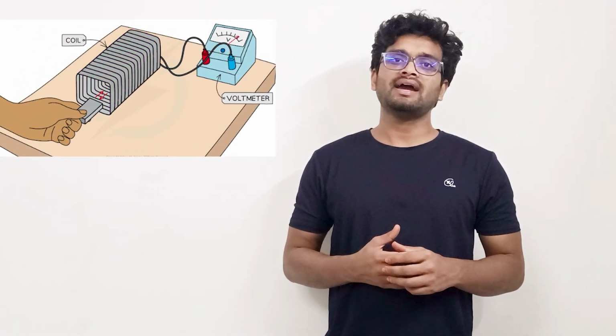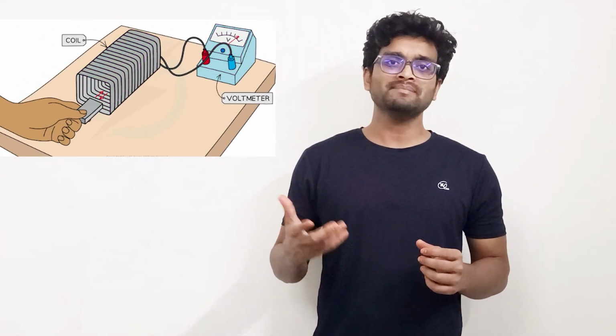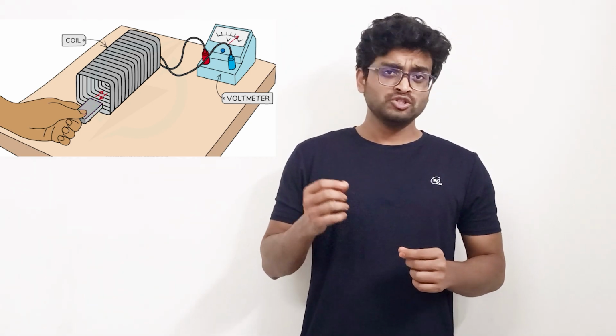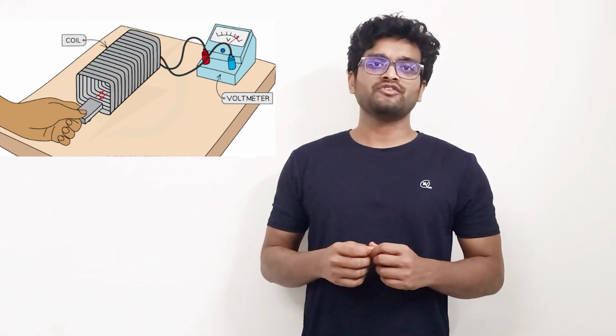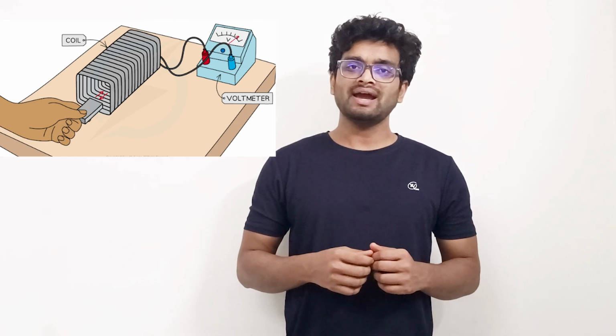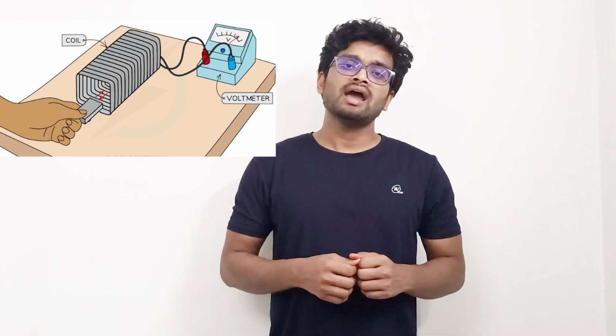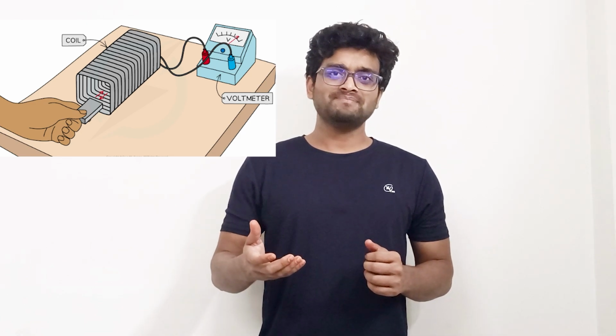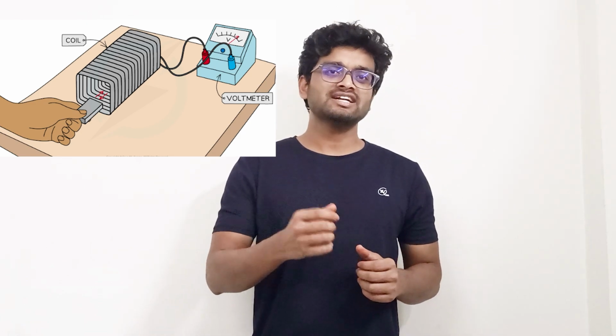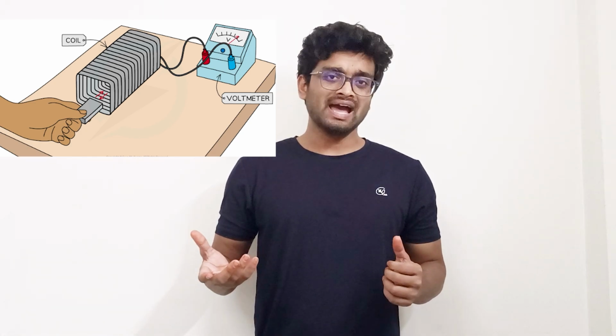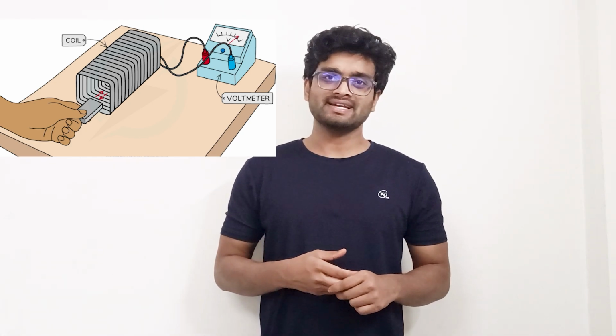Okay, quick question. Let's say you have taken a coil, a voltmeter and a bar magnet. You have connected one terminal of the voltmeter to one end of the coil and the other terminal of the voltmeter to the other side. And you have just placed the bar magnet inside the coil. Then what would happen, like we can see in this diagram? So let me know your answer, your thoughts. What would be the voltmeter reading?